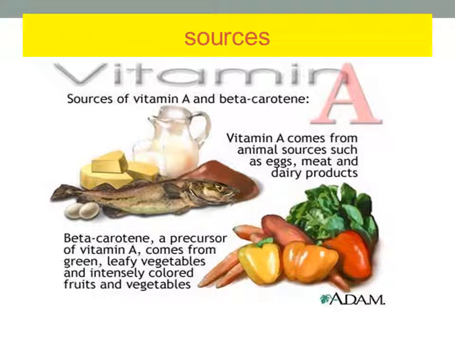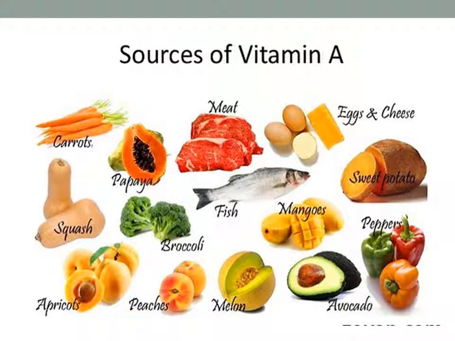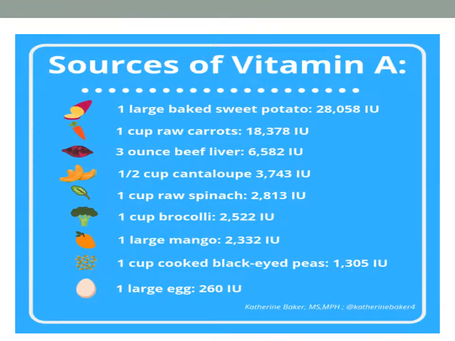So a quick review of sources of vitamin A. All pigmented foods like yellow, orange, and red color foods are rich sources of vitamin A. So here is the vitamin A content of some of the foodstuffs.